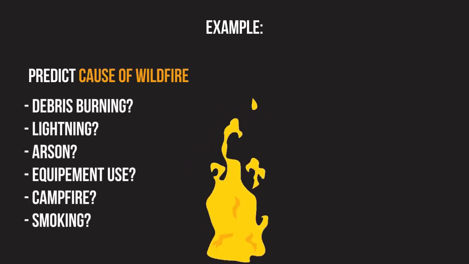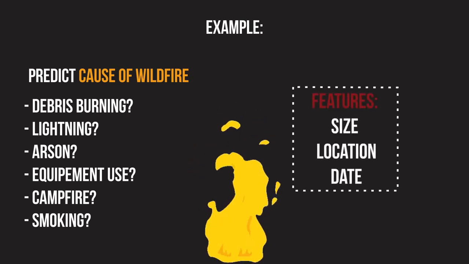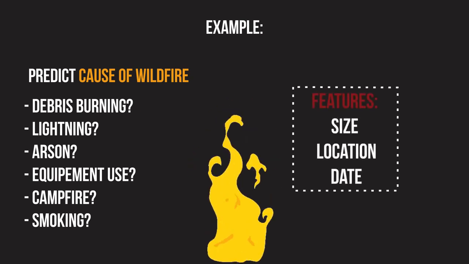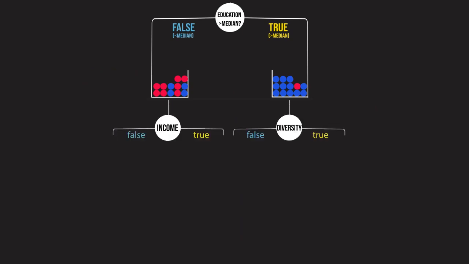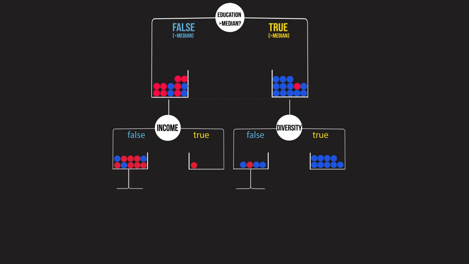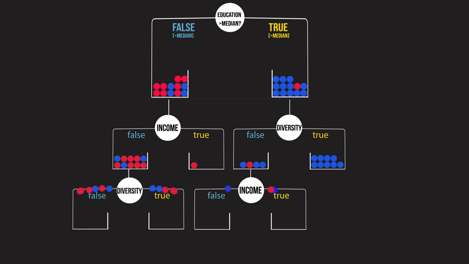In order to illustrate random forests, let's take an example. Imagine we're trying to predict what caused a wildfire given its size, location, and date. The basic building blocks of the random forest model are decision trees. So if you want to learn how they work, I recommend checking out our previous video linked here. As a quick refresher, decision trees perform the task of classification or regression by recursively asking simple true or false questions that split the data into the purest possible subgroups. Now back to random forests.